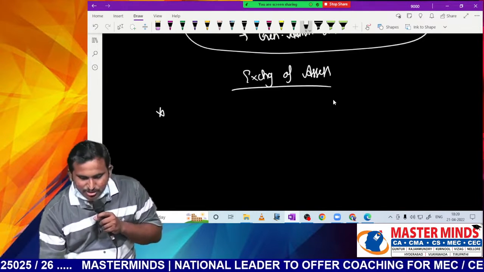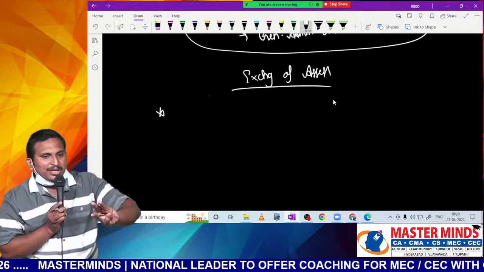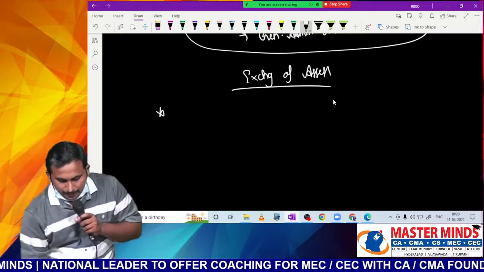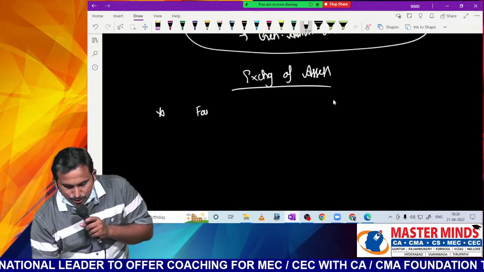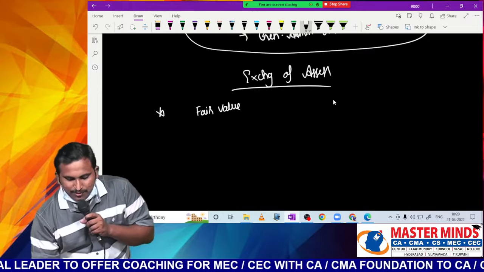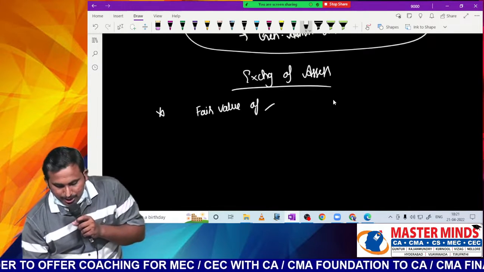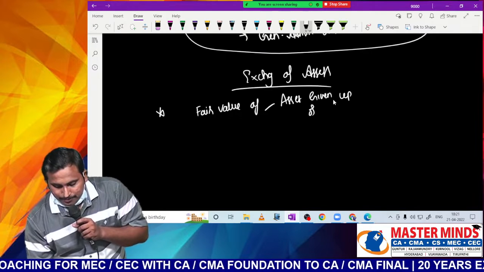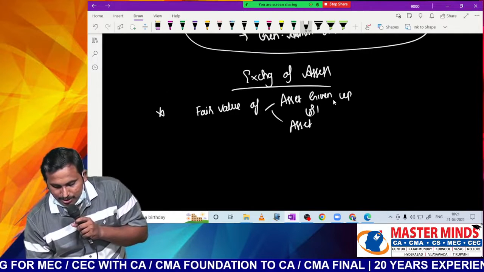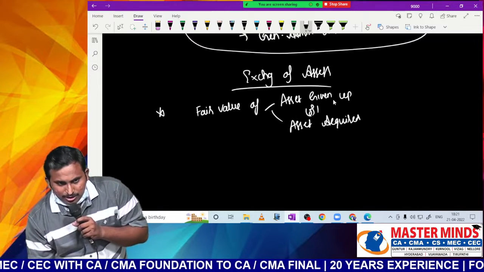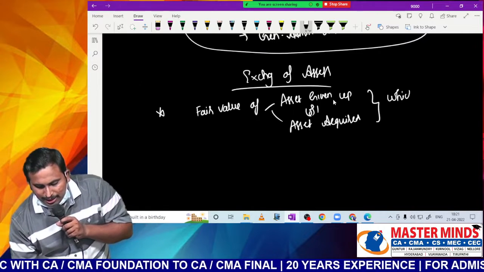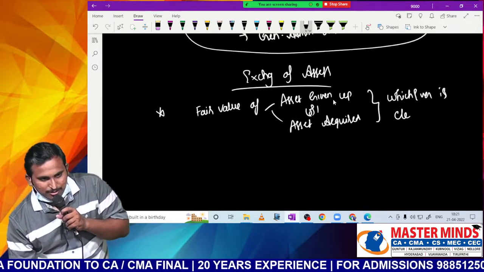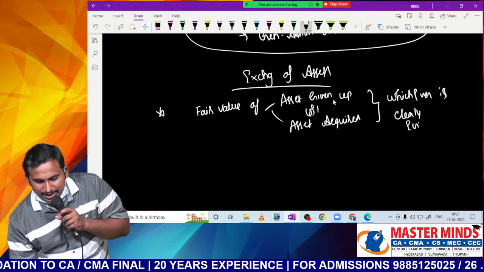For exchange of assets, I'll give you 3 principles. If you remember the 3 principles, you can easily answer any question. First one: in the case of exchange of asset, usually we record at fair value of the asset given up or asset acquired, whichever is clearly evident. Generally when we see the word whichever, we write higher or lower, but not here. It is whichever is clearly evident.